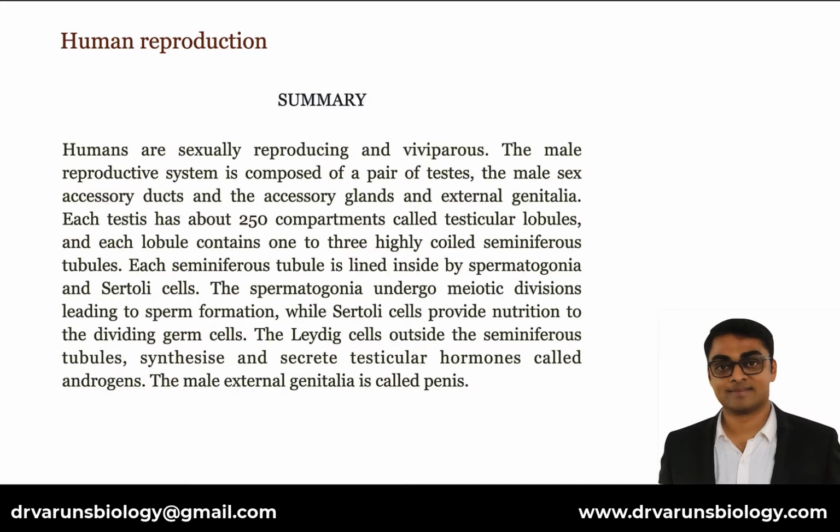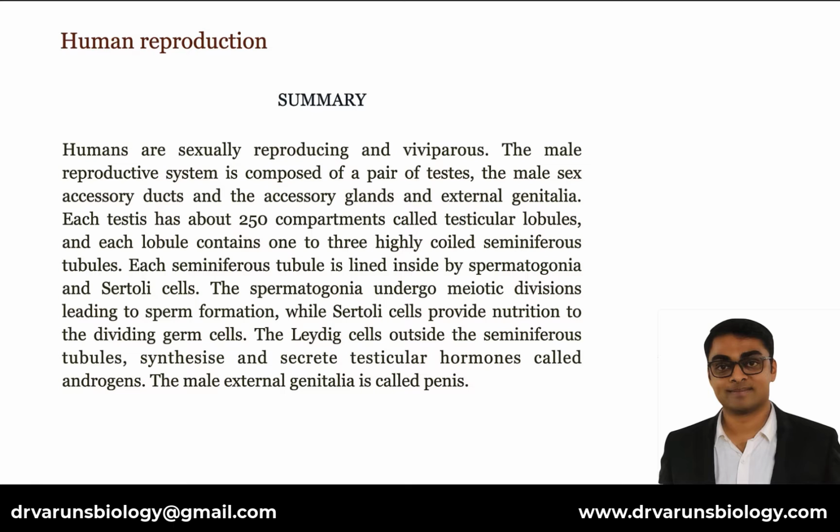Now the summary of the chapter. Humans are sexually reproducing and viviparous. The male reproductive system is composed of a pair of testes, the male sex accessory ducts, the accessory glands and external genitalia. Each testis has about 250 compartments called testicular lobules, and each lobule contains 1 to 3 highly coiled seminiferous tubules.